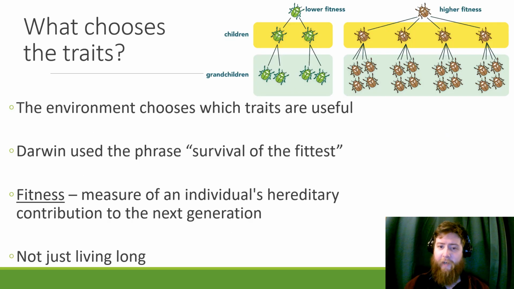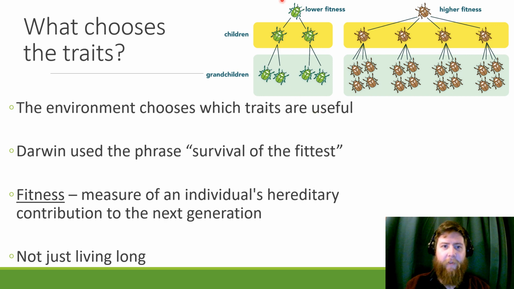What chooses the trait of differential reproduction? Well, it's the environment. The environment chooses which traits are useful. Darwin used survival of the fittest to describe this, but what we mistake it for is just who can live the longest. It has to be fitness, the measure of an individual's hereditary contribution to the next generation. It's not just living long, it's giving your genes to the next generation.